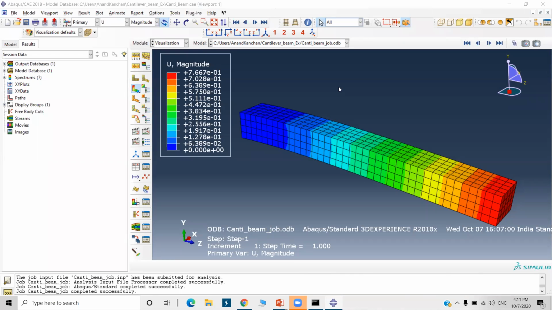If you have any question, you can write it down in the chat box also. Okay, there is one question. Govardhan, why only Abaqus? I'm not getting your question.